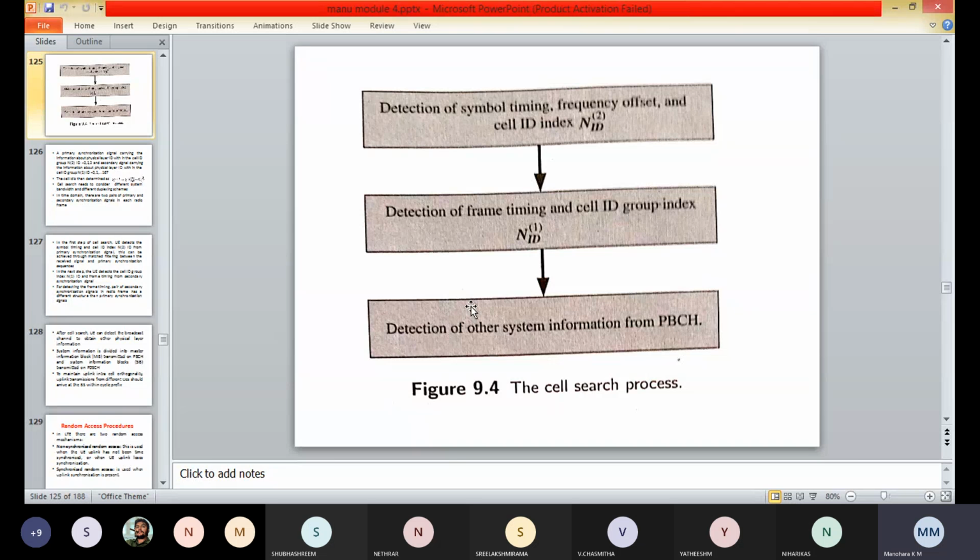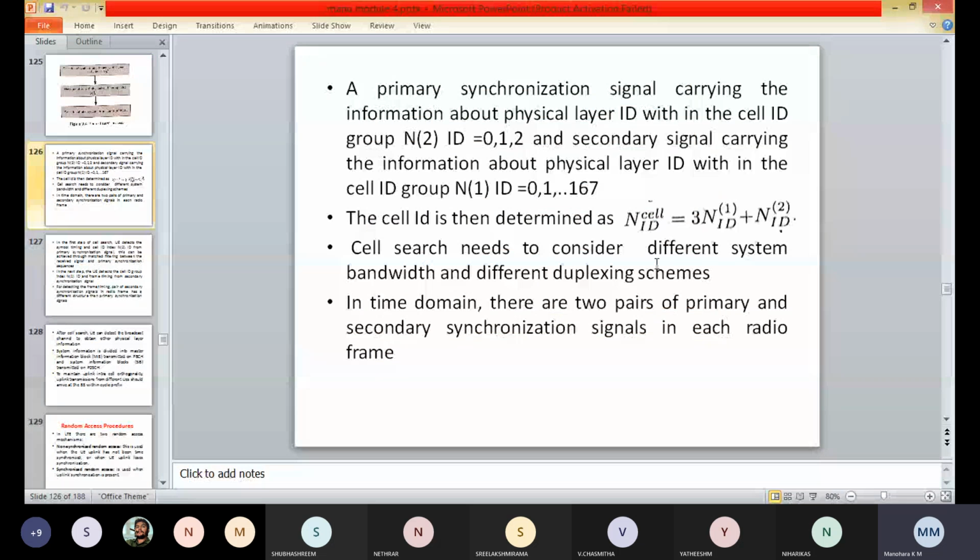The different duplexing schemes, TDD and FDD, are supported. In the resource blocks, there are 72 subcarriers centered around the DC subcarrier, corresponding to the narrowest bandwidth which will support LTE.